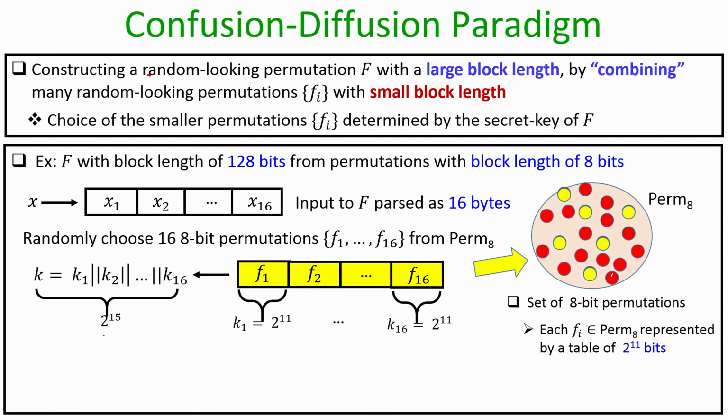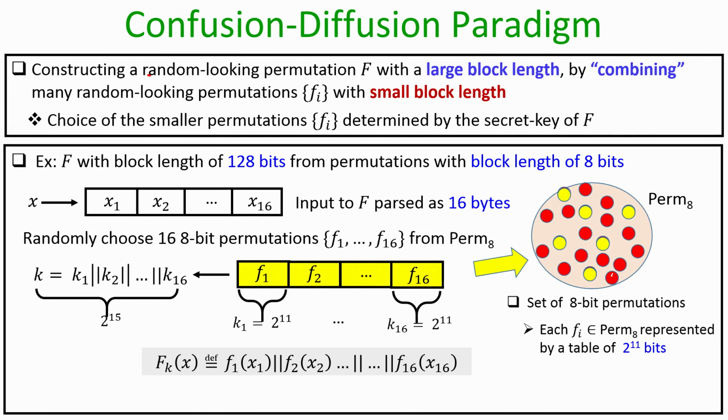It is easy to see that the key size for the function F which we are interested to construct will be 2 to the power 15 bits, because each of the smaller permutations is denoted by 2 to the power 11 bits, and I have 16 such permutations. So, overall the key size for the bigger permutation big F is 2 to the power 15 bits.